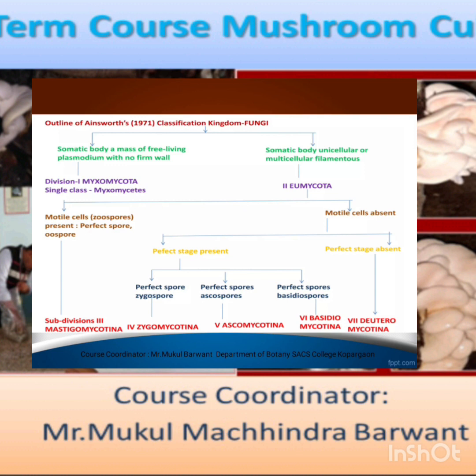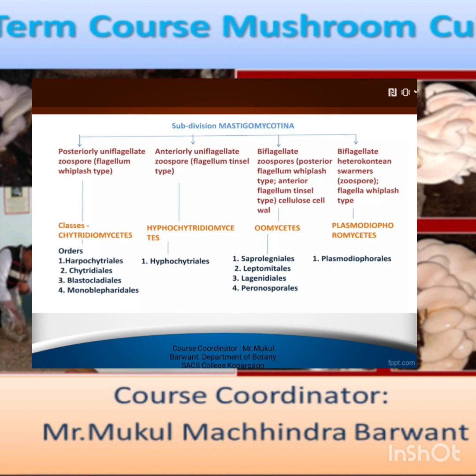It is classified into further categories. Motile cells, also known as zoospores, are present, with perfect spores as oospores. That gives the category Mastigomycotina. Then motile cells are absent. That means in one, a motile cell is present, and in another, a motile cell is absent, in the perfect stage or with the perfect stage absent. Where the perfect stage is absent, that is Deuteromycotina. Where the perfect stage is present, it is classified into three categories: perfect spore zygospore, perfect spore ascospore, and perfect spore basidiospore. On that basis they gave the names Zygomycotina, Ascomycotina, and Basidiomycotina.